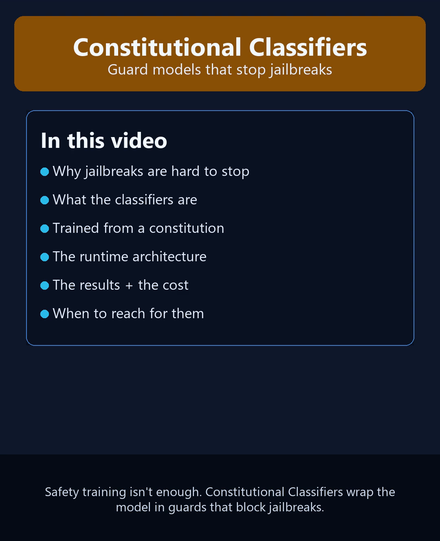Safety training teaches a model to refuse harmful requests, but clever attackers still find universal jailbreaks that slip past it. Anthropic's answer is constitutional classifiers, lightweight guard models that watch what goes into and comes out of the main model. In this video: why jailbreaks are so hard to stop, what these classifiers are, how they're trained from a constitution, the runtime architecture, the results, and when you'd reach for them.